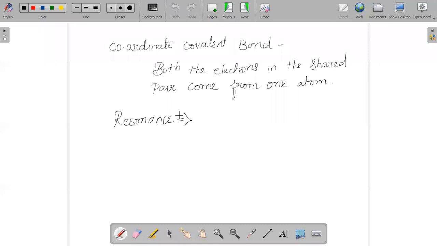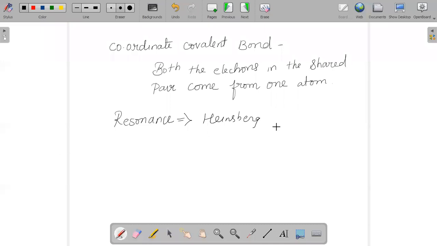If you study resonance in detail, this concept was given by Heisenberg, and he explained the properties of certain molecules. With a single Lewis structure, you cannot explain all the properties of the molecule. So the molecule should have many structures. If we are not able to explain the entire property of a particular molecule by a single Lewis structure, we should have some alternative to explain its complete properties.